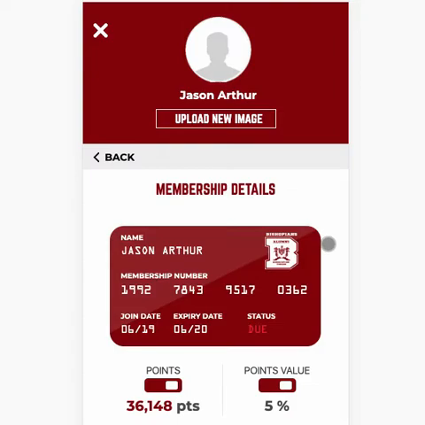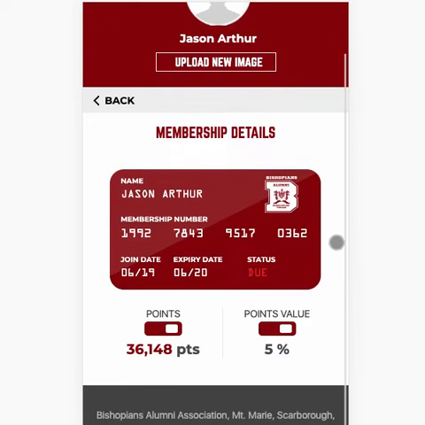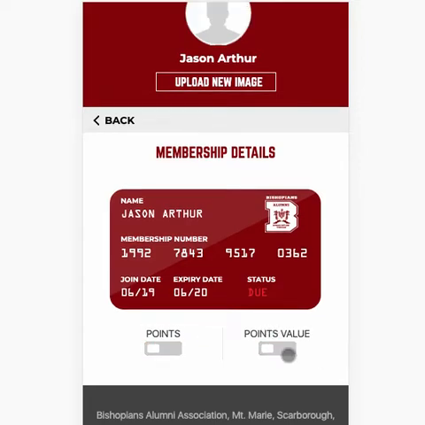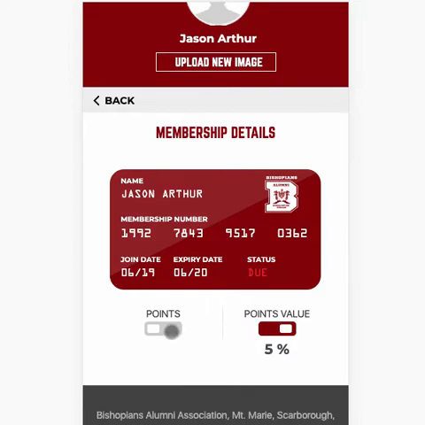The next section is called Membership Details. Soon enough, it will be split in 2, with alumni members who have paid their annual dues being greeted by a Paid Membership Details label, and those who haven't, a Membership Details label.